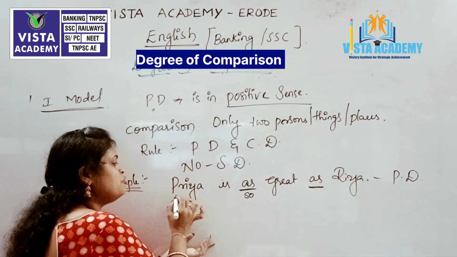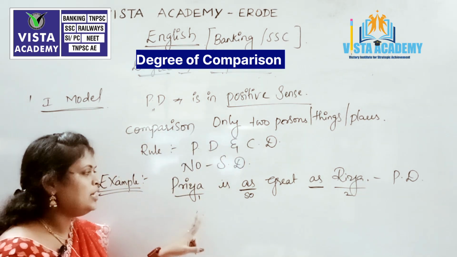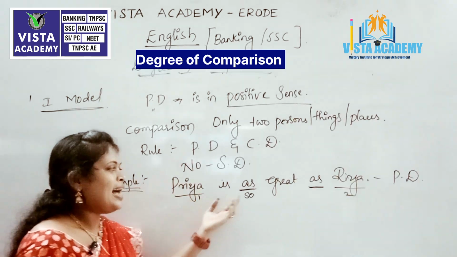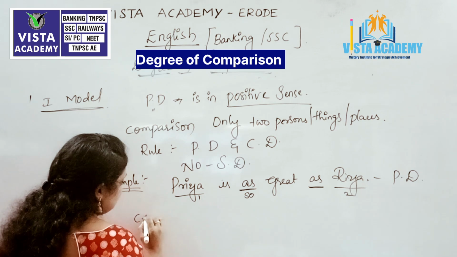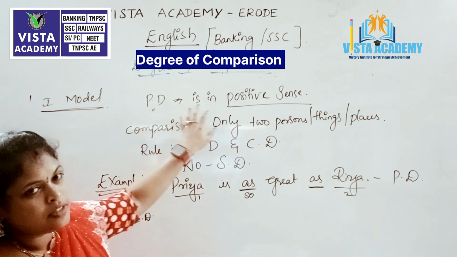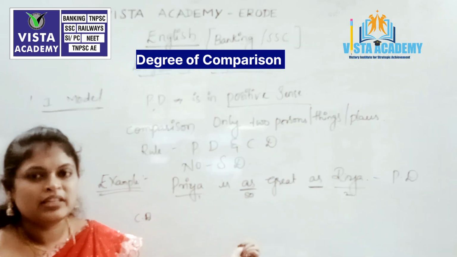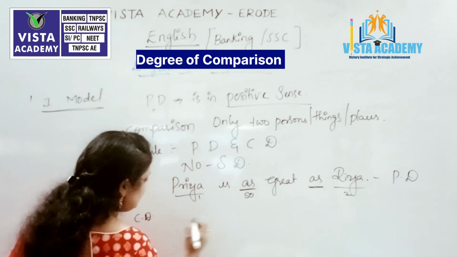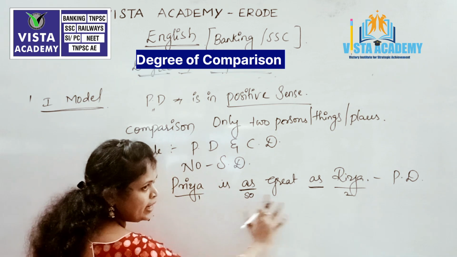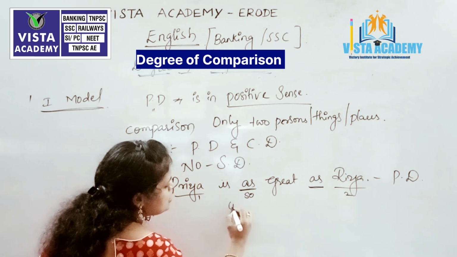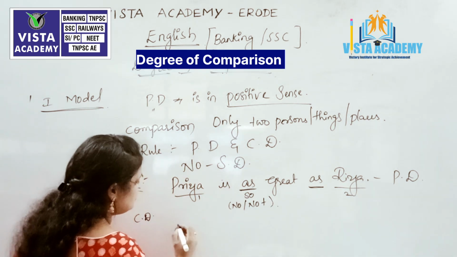Here I am comparing the first person to the second person, a comparison between only two persons. Priya is as great as Riya. Now, how do we transform this positive degree into comparative degree? As per our rule, if the positive degree is in positive sense, then we have to rewrite the sentence in the comparative degree as negative. Here, there is no negativity in this sentence. We did not use any no or not forms, right? So let us see how we transform this sentence.